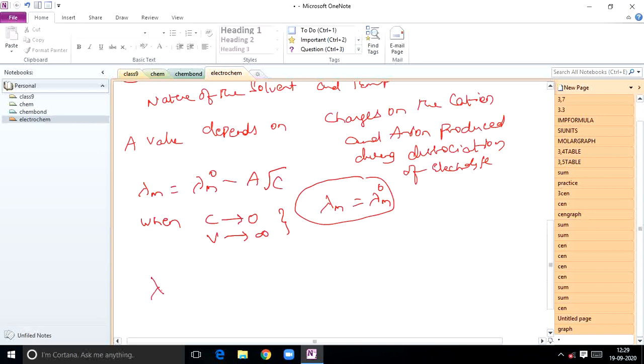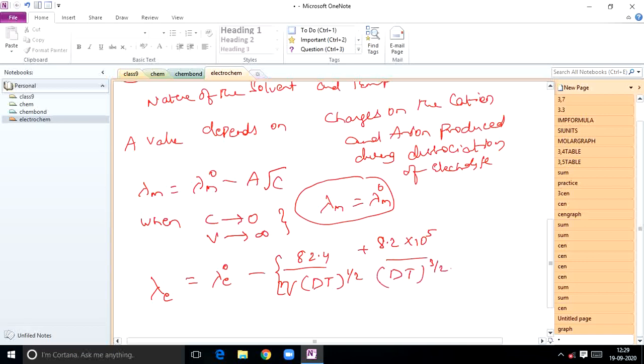In terms of equivalent conductance, lambda E is equal to lambda E naught minus (82.4 by eta into DT whole power 1 by 2 plus 8.2 into 10 power 5 by DT whole power 3 by 2 into lambda E naught) into root of concentration.